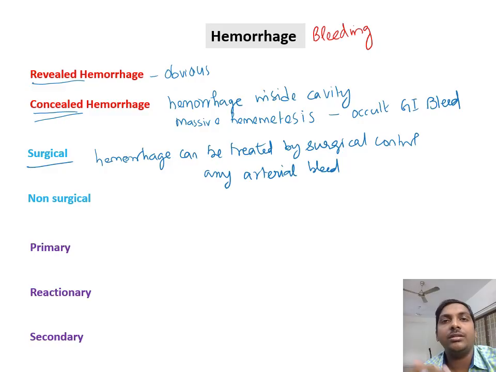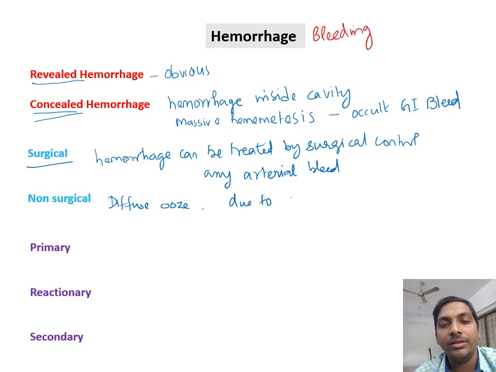Non-surgical hemorrhage is where there is diffuse oozing, generally due to coagulopathy. Coagulopathy is nothing but a disturbance in the coagulation. So when there is disturbance in the coagulation, it will bleed. Generally the blood will be in a free flowing nature inside the vessel.